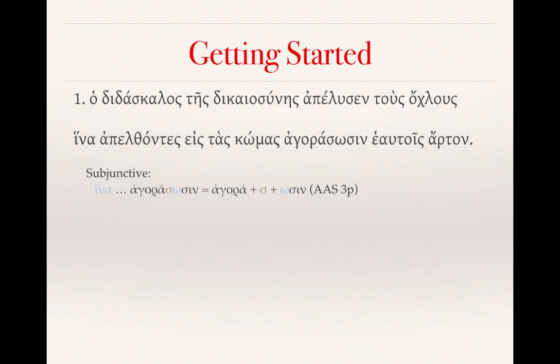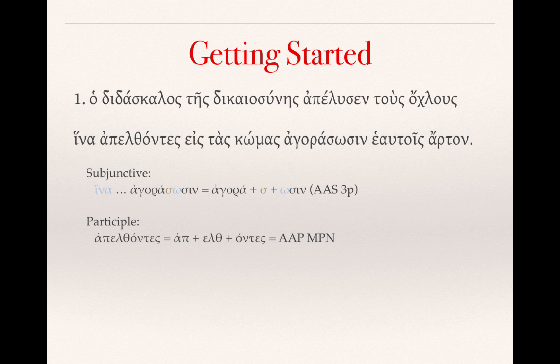So hina agorasosin. You'll see that I've pointed out the hina, which is one of those markers of the subjunctive, as well as the lengthening of that theme vowel or connecting vowel. And then the sigma in brown font there indicates the aorist. And so we would parse this verb as aorist active subjunctive third person plural. You'll also see that we have a participle, which we've recently learned, apelthontes.